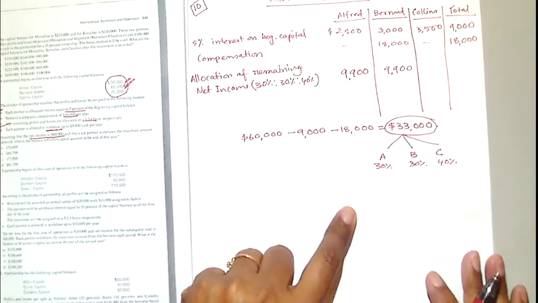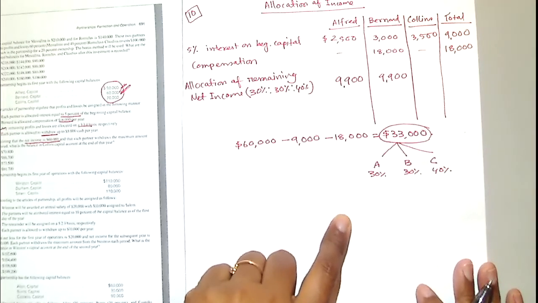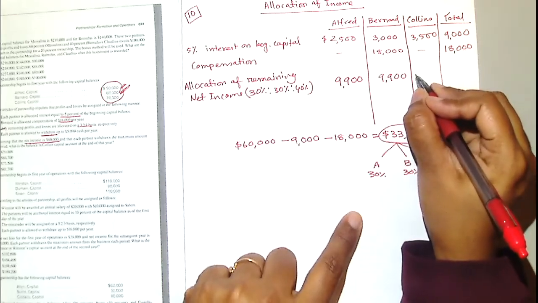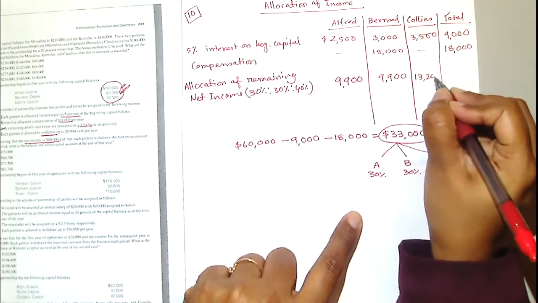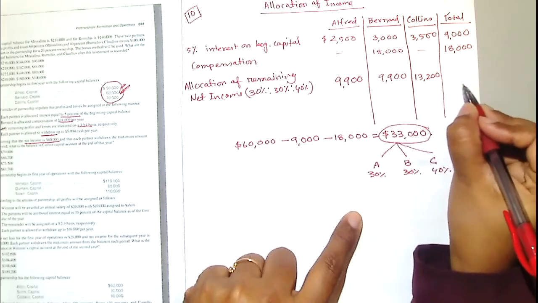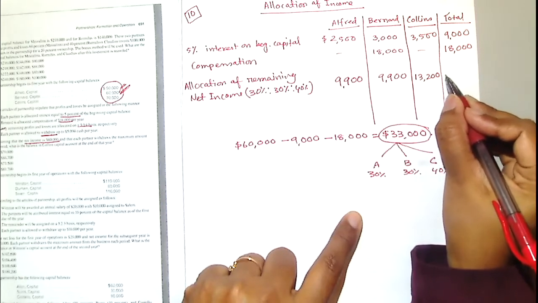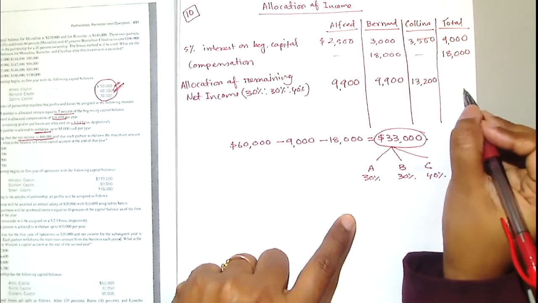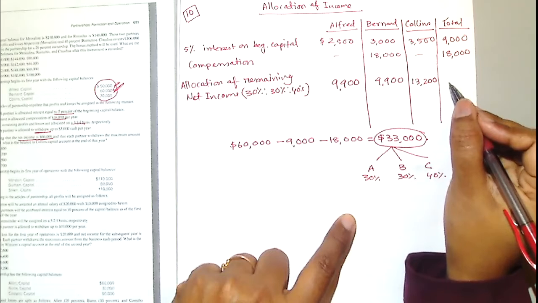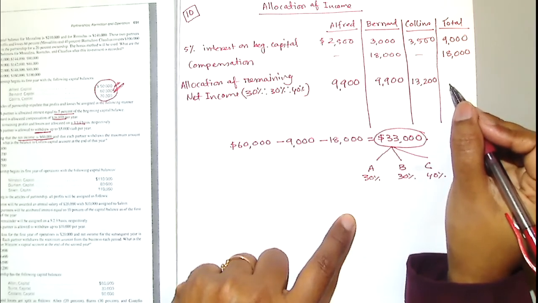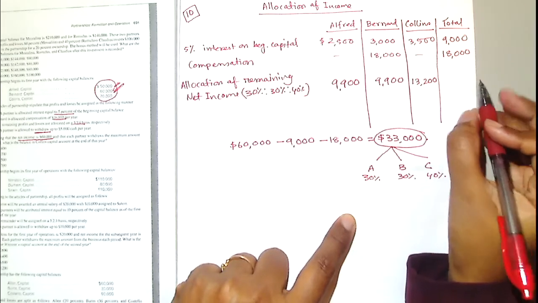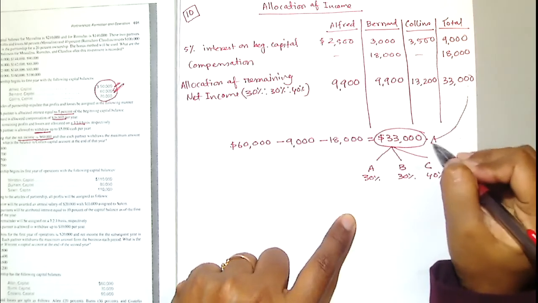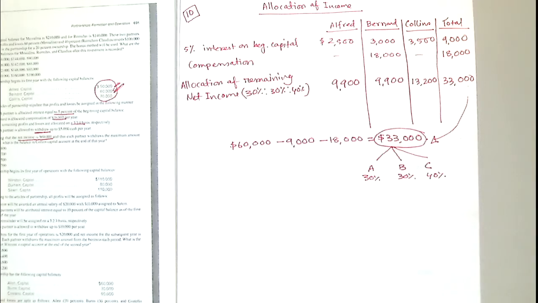And Colin will get how much? 13,200. Excellent. So what will be the total amount here? It's nothing but your remaining net income. It is 33,000. It is just this one, right? So this is how we allocated it. So who will get how much?